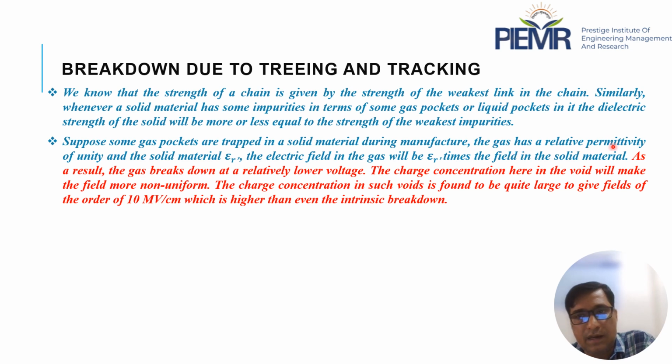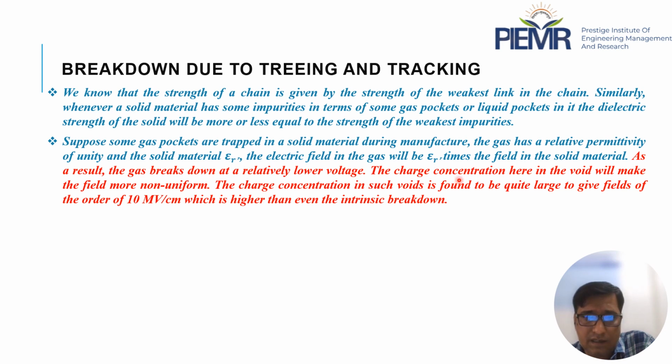The gas has a relative permittivity of unity, and the solid material has a permittivity of epsilon r. The electric field in the gas will be epsilon r times the field in the solid material. As a result, the gas breaks down at a relatively lower voltage.